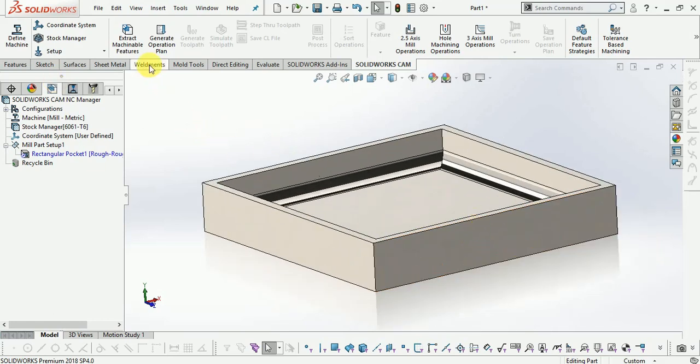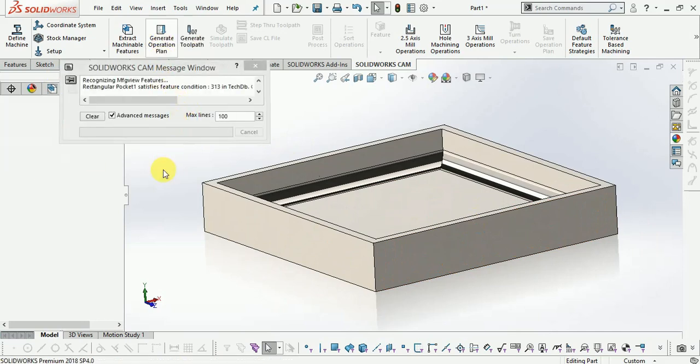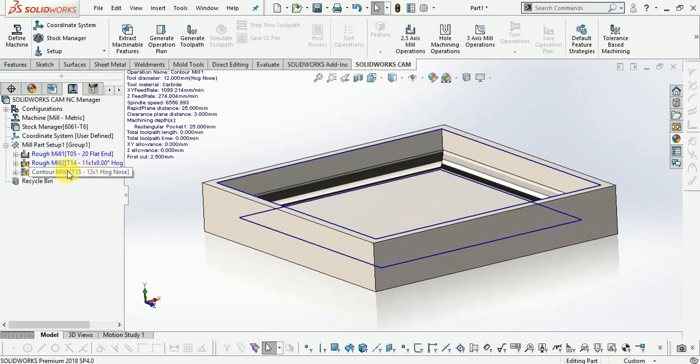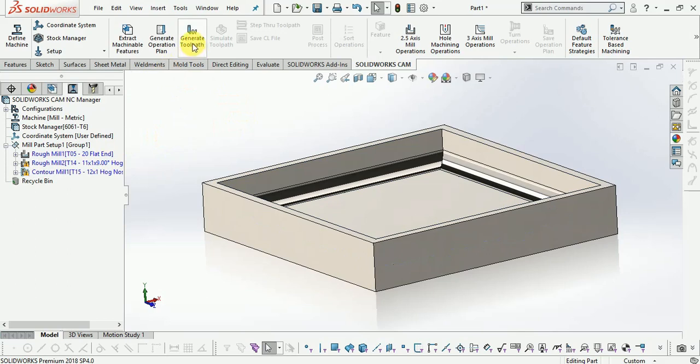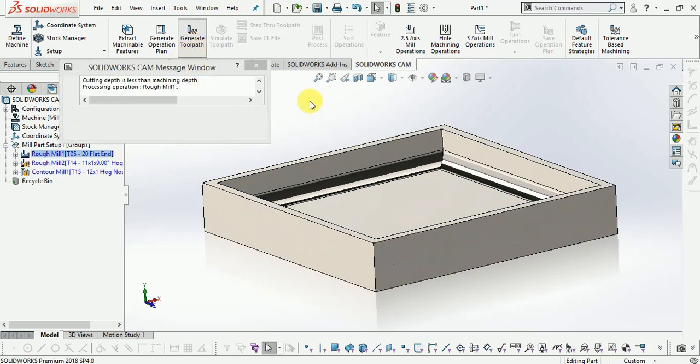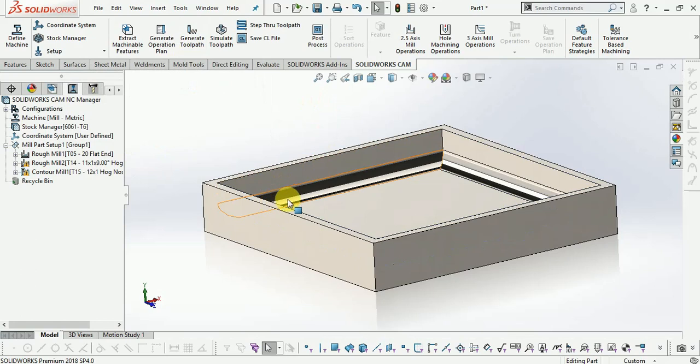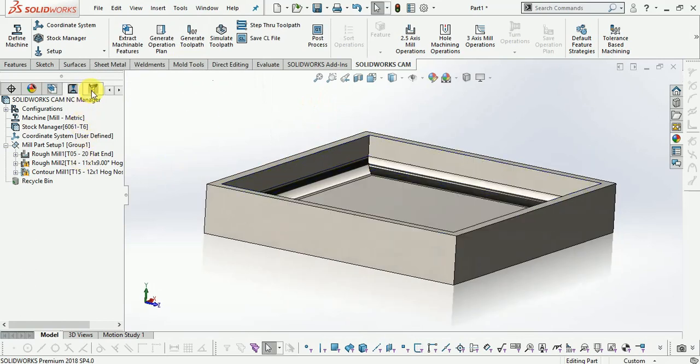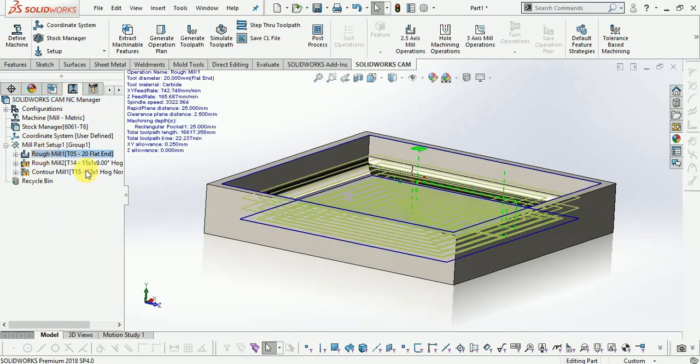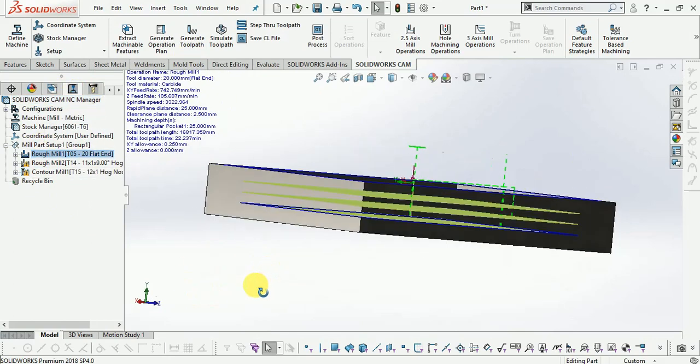Now generate operation plan, generate tool path. Now you can see here mill roughing is provided.